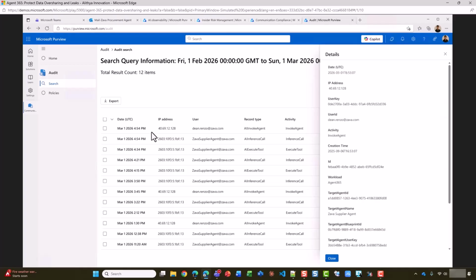AI agents are moving fast, and without the right guardrails, they can easily overshare or access data that they shouldn't. Purview keeps your AI agents in their lane, spots trouble before it happens, and makes sure every move is on the record. That's the role Purview plays, quietly protecting your data while AI moves your business forward.